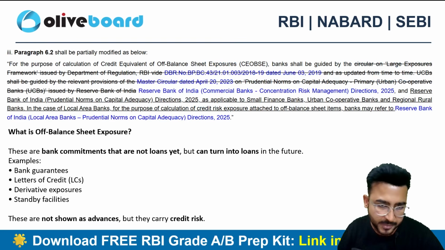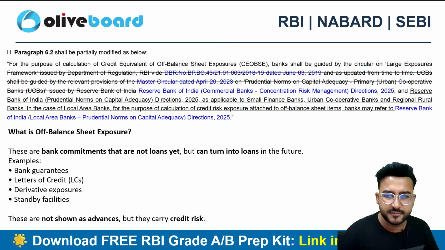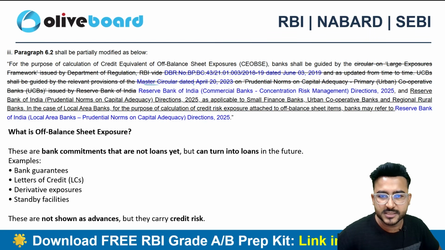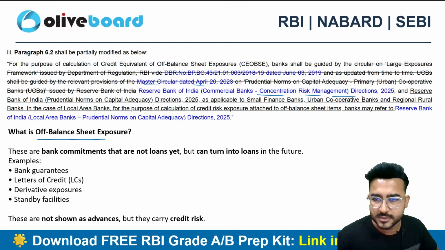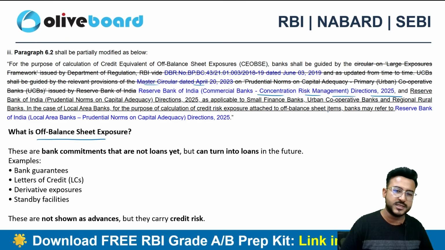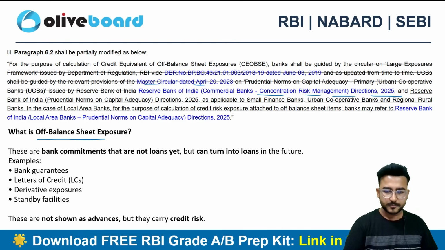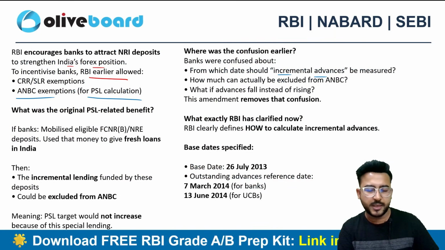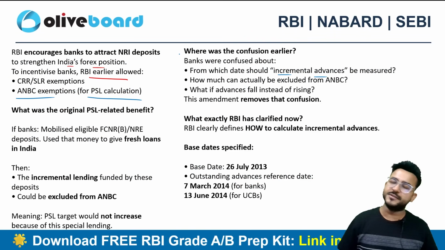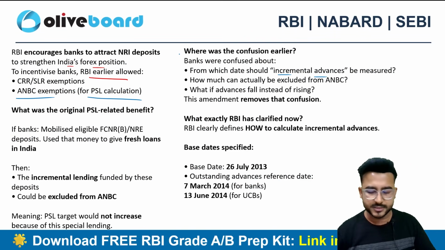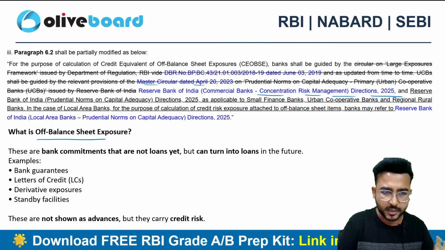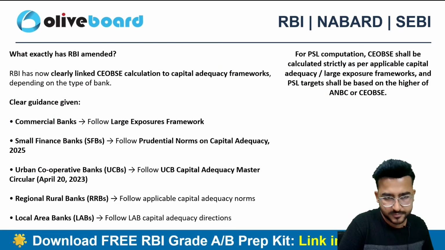So that's the amendment. What is off balance sheet item? We have already discussed. Okay. So this is nothing but a referencing change. I will say change in the reference. So earlier RBI used to give a reference for some other direction related to the off balance sheet item, and now we do have concentration risk management direction 2025. So they have just changed the reference. Okay. Now this one is going to be important for your examination related to FCNR and NRE deposits, but rest of the things are not important in this particular change.